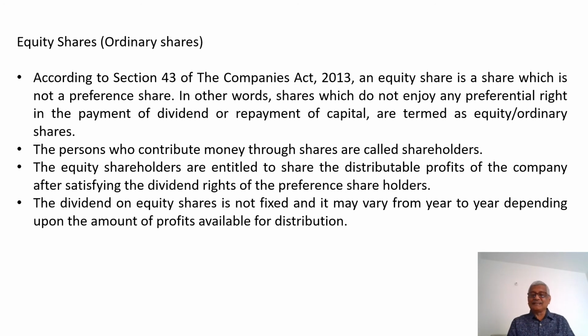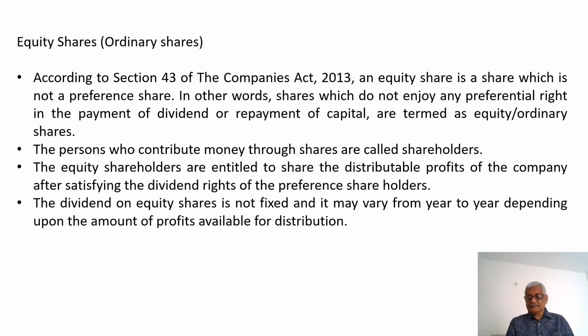The equity shareholders are entitled to share the distributable profit of the company after satisfying the dividend rights of the preference shareholders. The dividend on equity shares is not fixed and it may vary from year to year depending upon the amount of profit available for distribution.